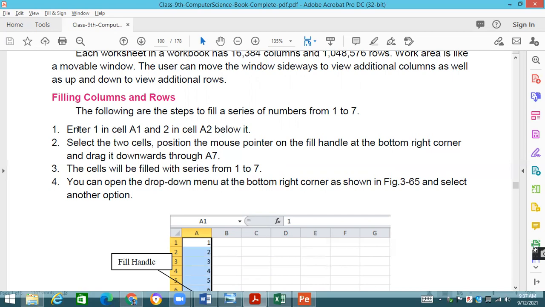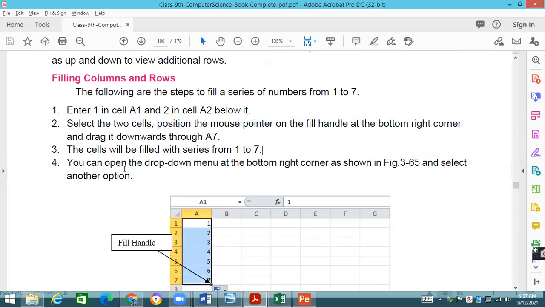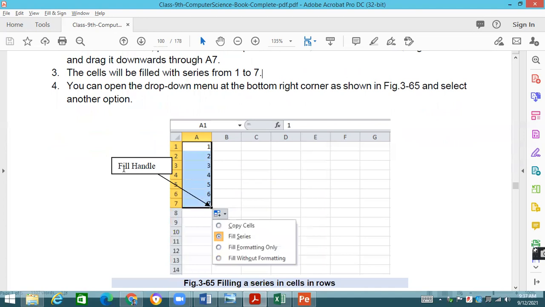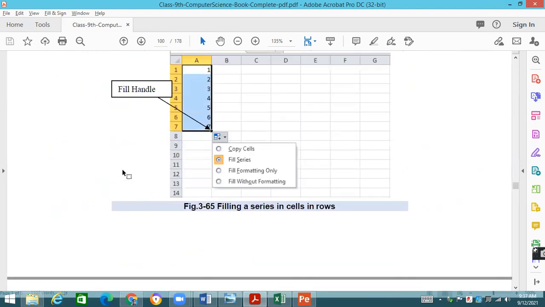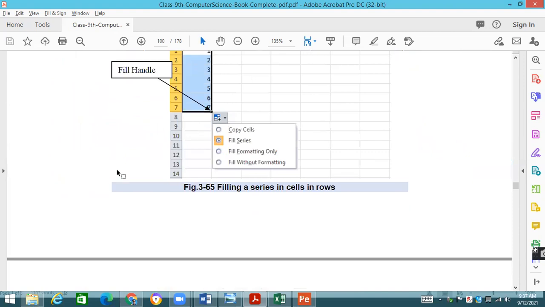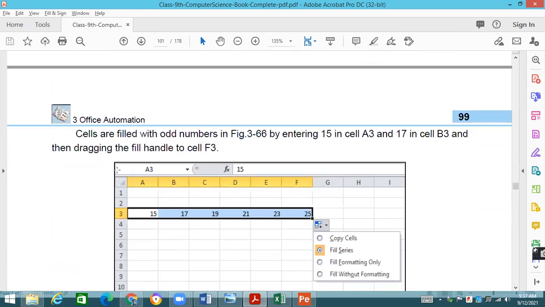What they have written, they have described the procedure over there on this page: enter 1 in cell 1 and 2 in cell 2 below, then select the two cells and bring the mouse cursor, as I have already explained all these things practically. So I don't need to read it and explain it again. In this way, we can generate the series quite conveniently.